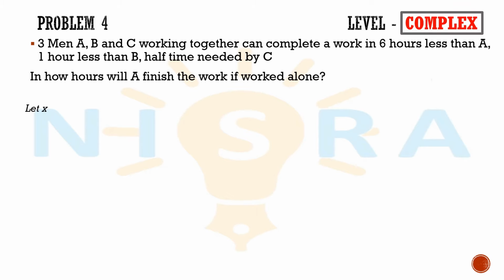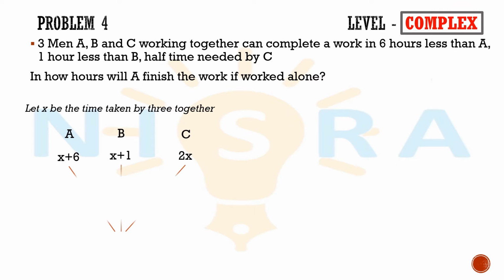Let x be the time taken by all three together. So A will take x plus 6 hours, B will take x plus 1 hour, C will take 2x hours, which means C can do twice the work of all three of them together in the same time. Now we have to calculate the LCM of all three values. We will get 2x into x plus 1 into x plus 6.